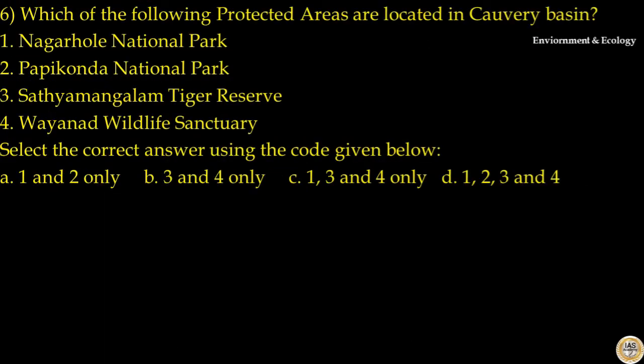Question number 6. Which of the following protected areas are located in Kaveri Basin? Options are Nagarhole National Park, Papikonda National Park, Sathyamangalam Tiger Reserve, Wayanad Wildlife Sanctuary.